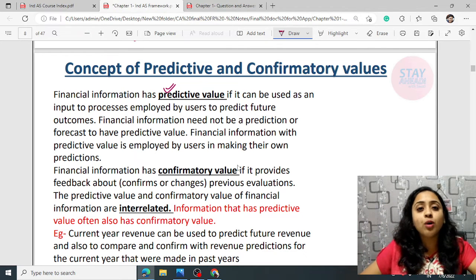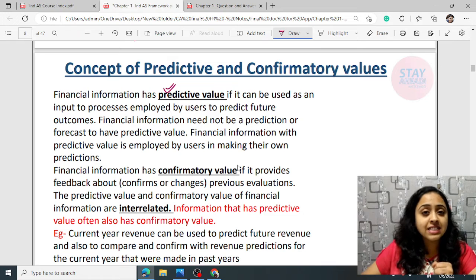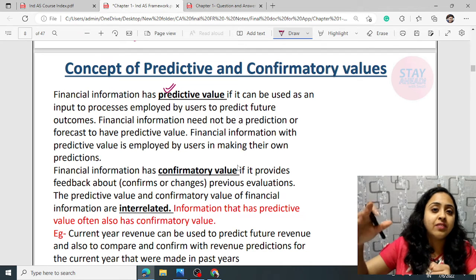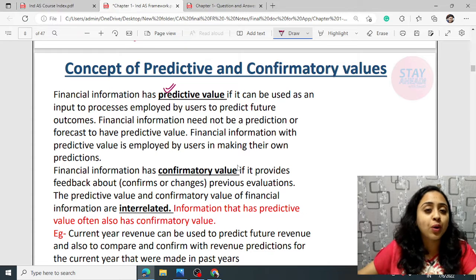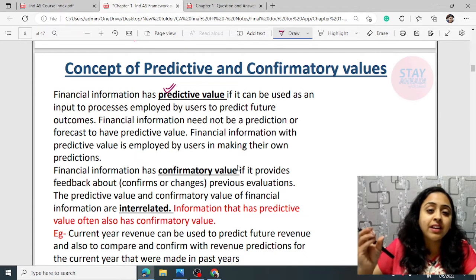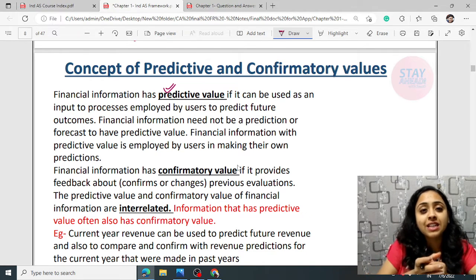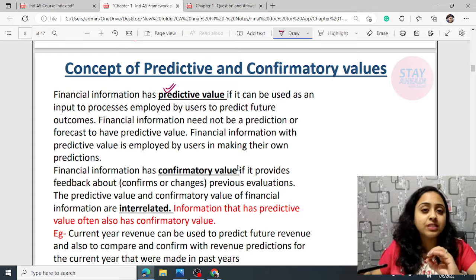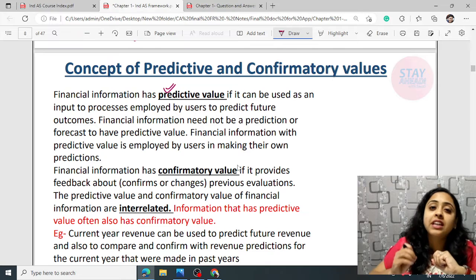For example, if we talk about current sales, current sale is 1 crore rupees. This 1 crore rupee current sale has the capacity that on the basis of this 1 crore sale, we can predict, we can make an approximate forecast of what will be our estimated sales in the next year, in the next quarter. Can it be done? If such a value has such capacity that on the basis of this further forecasting and prediction can be done, then this current sales value is termed as having predictive value.